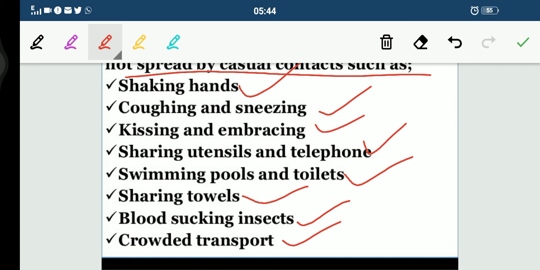So these are the different means of spread that we have discussed. Hope the topic is clear to each one of you. Thank you.